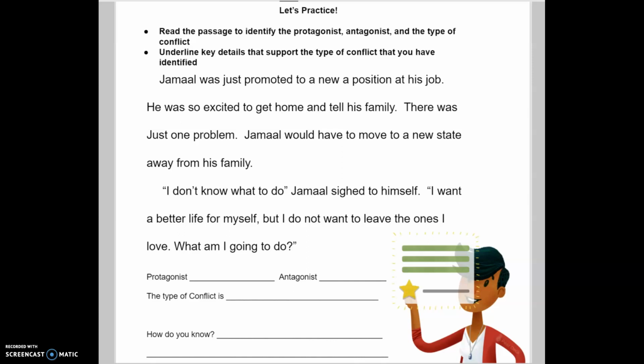Okay, let's practice together. Read the passage to identify the protagonist, antagonist, and the type of conflict. Underline key details that support the type of conflict that you have identified.